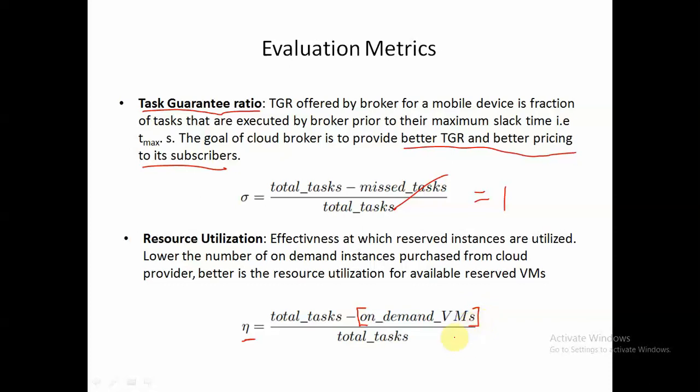For the total number of incoming tasks, if the number of on-demand virtual machines is 0, let's say our algorithm has allocated 0 on-demand virtual machines, then our algorithm is performing much better. So our eta will be total tasks divided by total tasks, which is equal to 1. So resource utilization will be 1. That means all the reserved resources are very efficiently utilized.